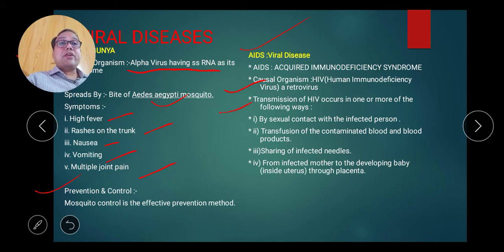Now about the transmission. Transmission of HIV takes place by the following methods. The first is by sexual contact with an infected person. Second, transfusion of contaminated blood. Third, sharing infected needles. And the fourth is from an infected mother to the developing baby inside the uterus through the placenta. So these are the ways by which HIV can transmit from one person to another.